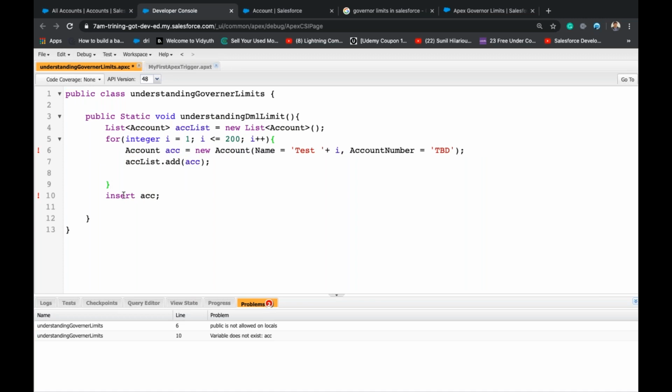First thing. Second thing, if I still want to do it, I can put this outside and make this public outside. But what happens? Only the 10th record will be inserted here, right?